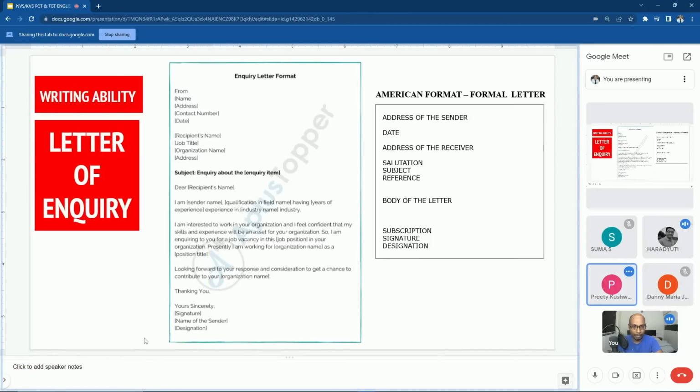Is it wrong? No, I think it is an American format. Middle of the paper means after salutation. The steps will be as usual, but here the subject starts from the left side. But if we give some gap and start from the middle of the paper, is it wrong? That might be correct in olden days, but now we are following the fully blocked format or fully indented format of letter writing. To put it simply, American format of letter writing. So in American format, everything should start from the left margin.